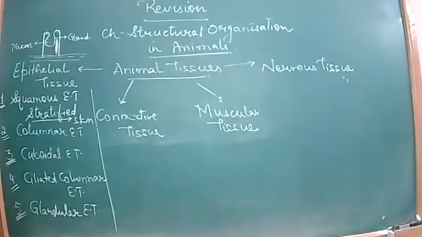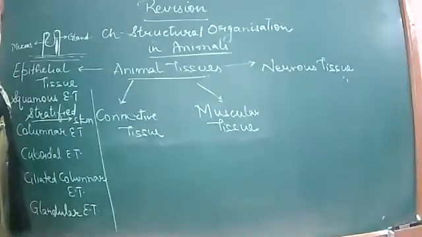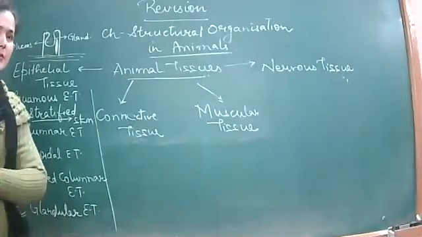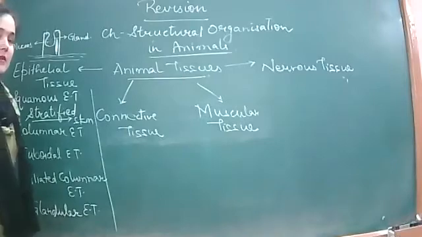What is an exocrine gland? It provides a secretion in the form of enzymes. I told you about the endocrine as hormones, right?